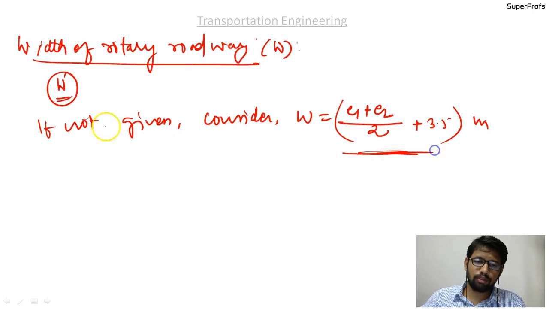So this is what we have to use, and now we will discuss the practical capacity of rotary roadway.